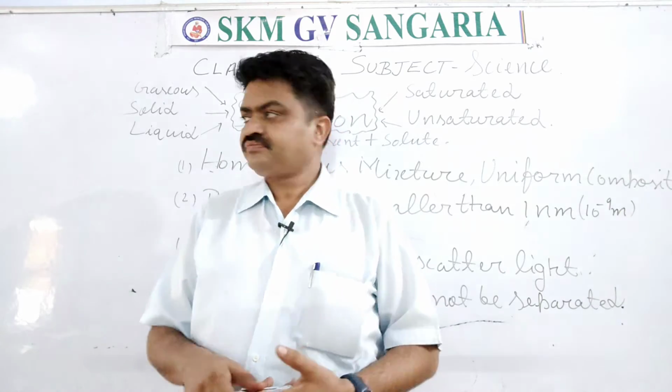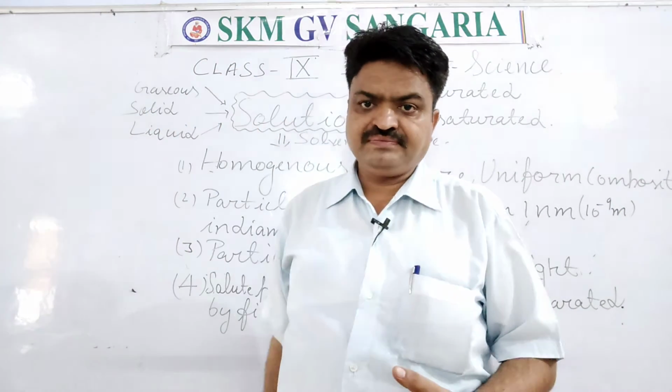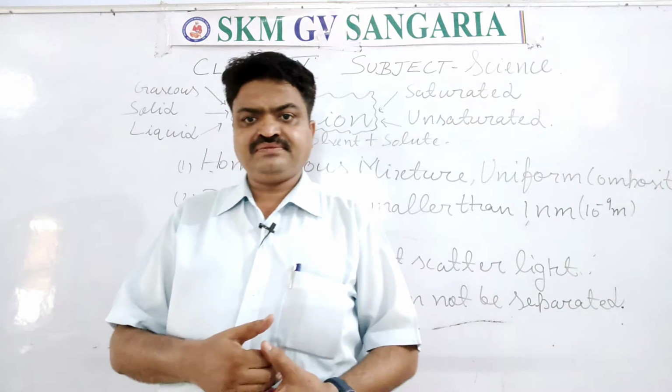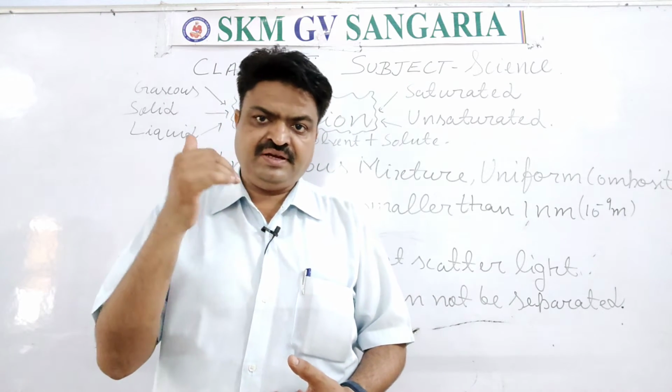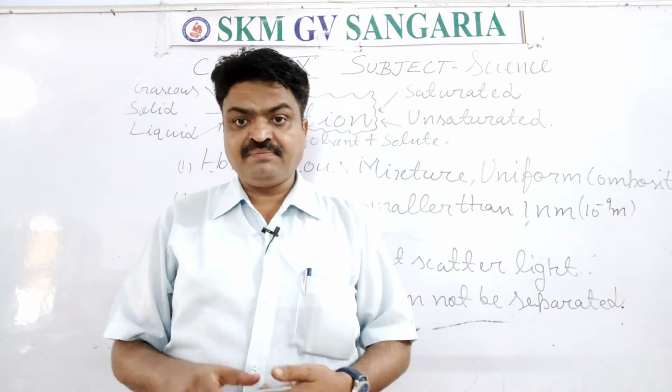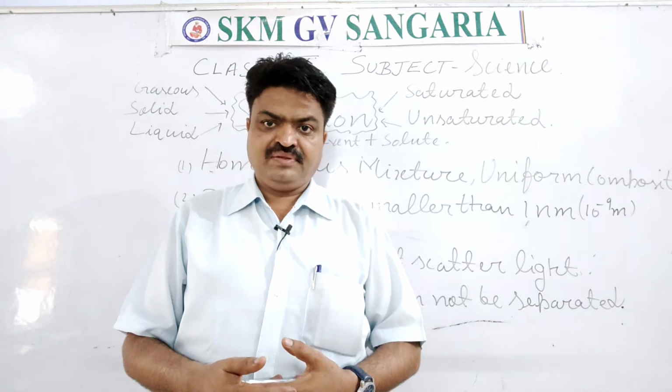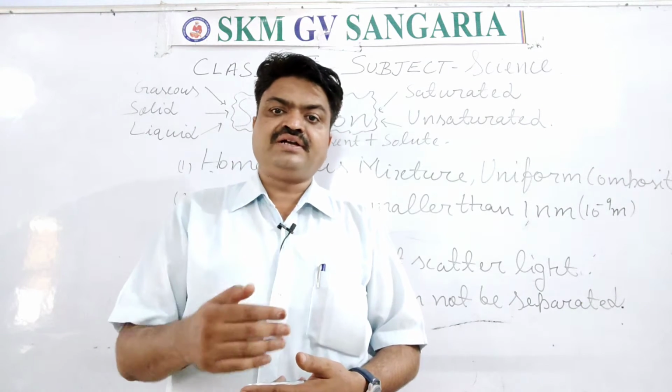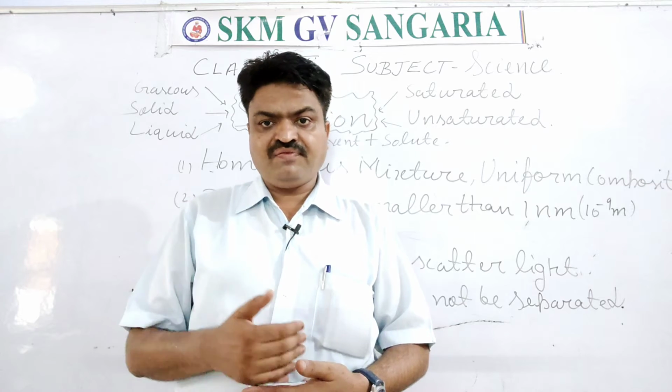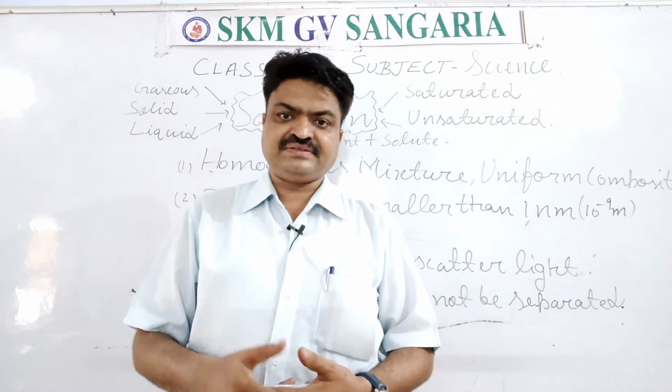First is gaseous solution, and the example is air. Air is an example of gaseous solution because in this, solute and solvent are both found in the form of gas.